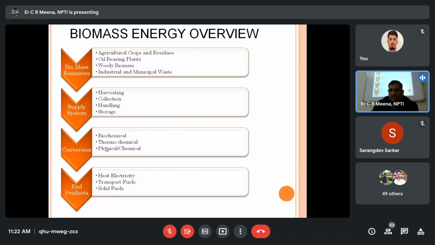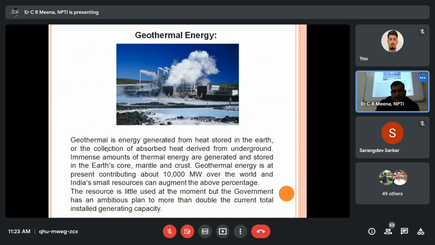Same thing is happening in the biomass energy overview also. Agriculture crops, residue, oil-bearing plants and woody biomass, industrial and municipal waste: harvesting, collection and handling, storage, supply, conversion, bio-chemical conversion is there. Then heat energy is converted to electrical energy. Geothermal has very less opportunities in India. Other countries have more. 10 lakh megawatt is the world installed capacity.